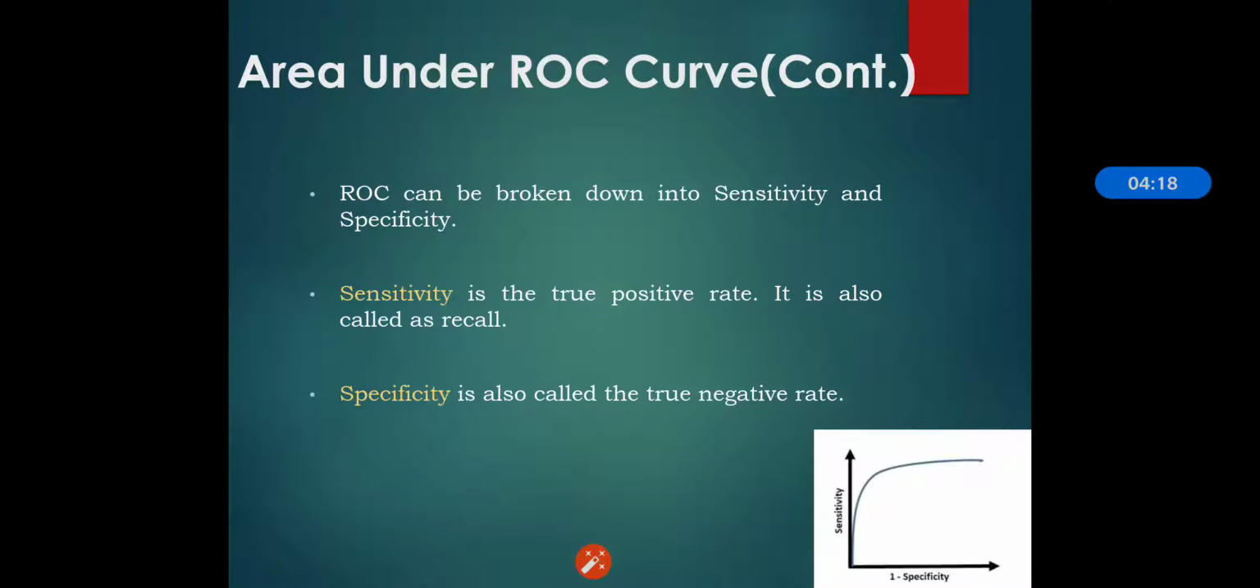The AUC is broken down into sensitivity and specificity. So sensitivity is the true positive rate. It is also called recall. That is nothing but the number of instances from the positive class that were actually predicted correctly. And specificity is the true negative rate. So it is the number of instances from the negative class that were predicted correctly.